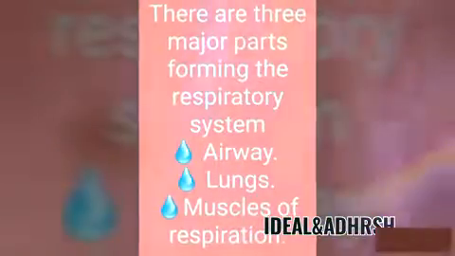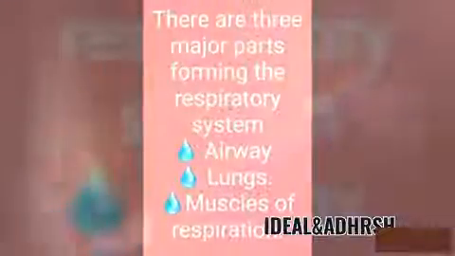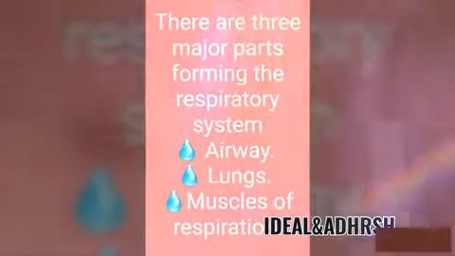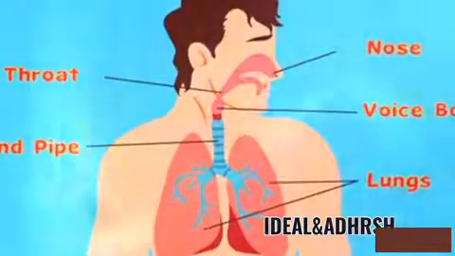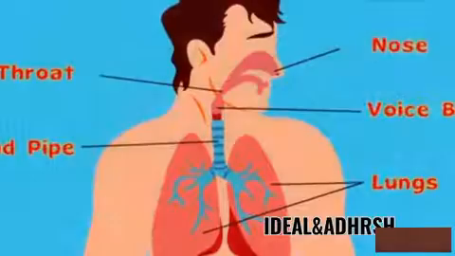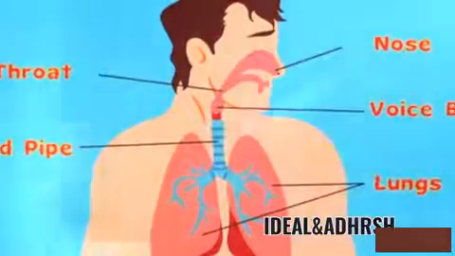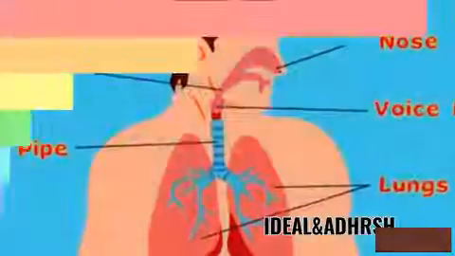There are three major parts forming the respiratory system: airway, lungs, and muscles of respiration. The respiratory system includes the nose, throat, voice box, windpipe and lungs. First we are going to see the airway.